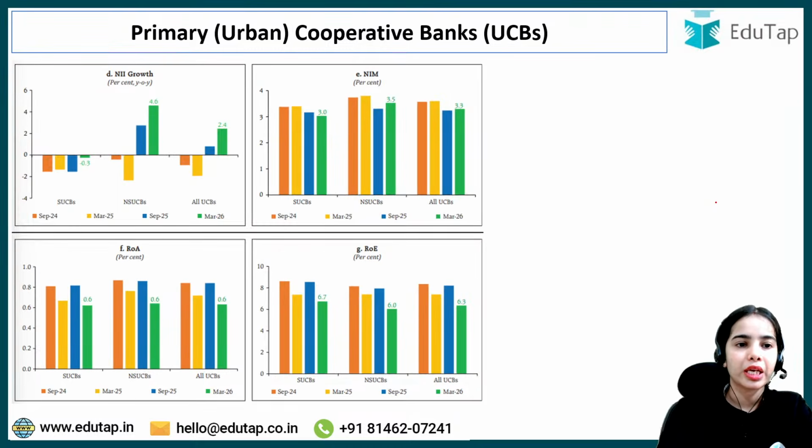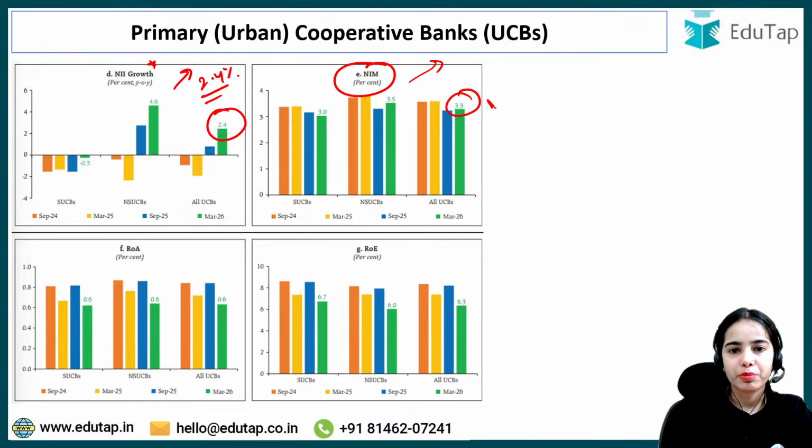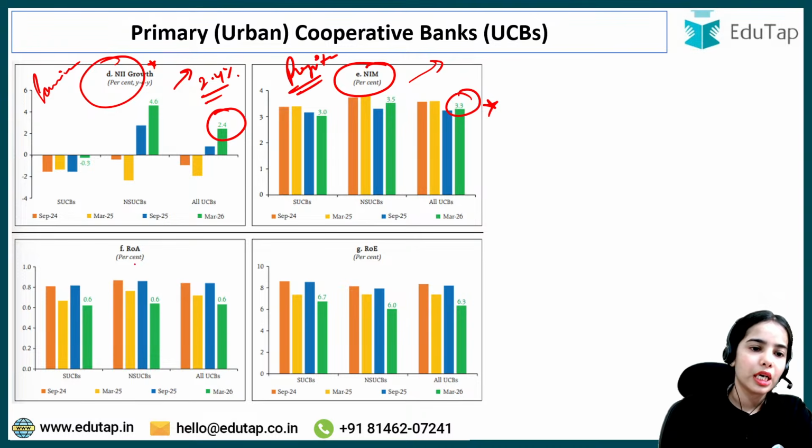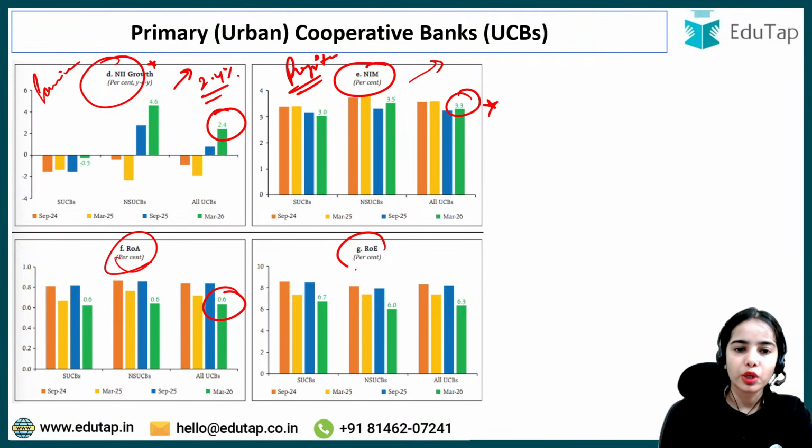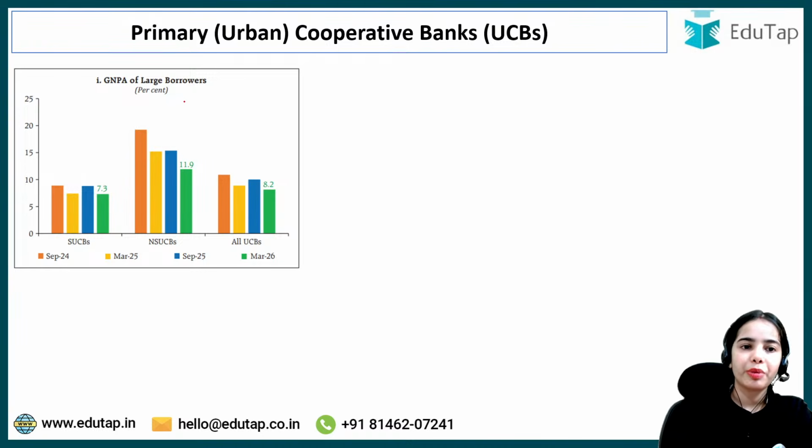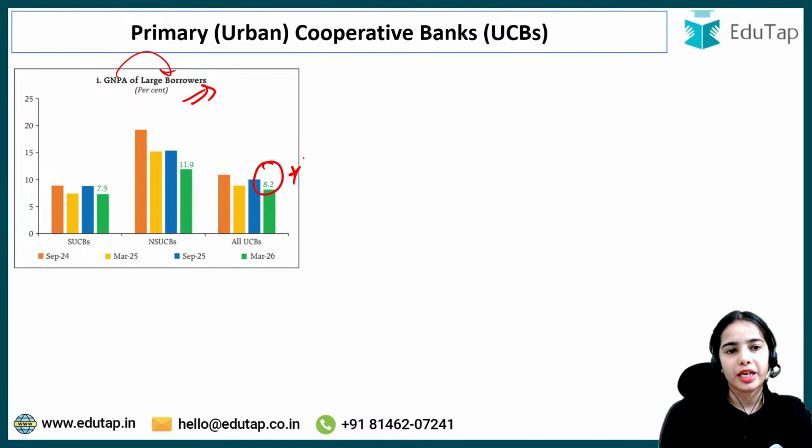So that's good. Next is net interest income 2.4%. So net interest income growth is by 2.4%, while the net interest margin growth is by 3.3%. Here basically net interest income shows the earnings, while the net interest margin shows the profitability. So the profitability is 3.3%. Return on asset 0.6%. Return on equity, for the shareholders, 6.3%. GNPA of large borrowers, the gross non-performing asset of the large borrowers, is 8.2%.